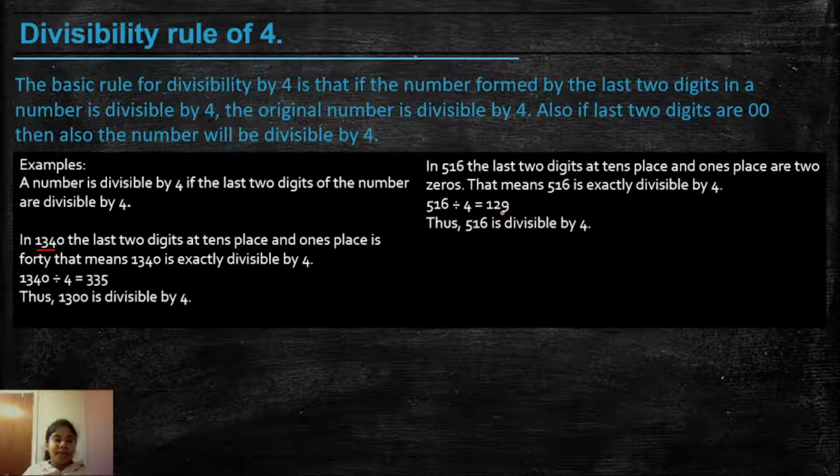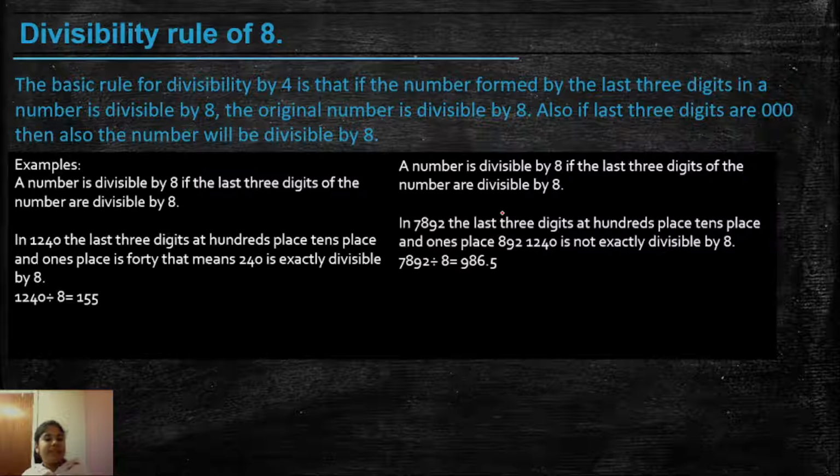I hope this makes the divisibility rule of 4 clear. Let's recap it once again. What is the divisibility rule of 4? It says that if the last two digits of a number are divisible by 4, then the whole number will be divisible by 4. Let's move on to our next divisibility rule.